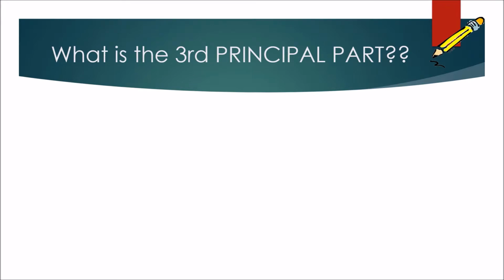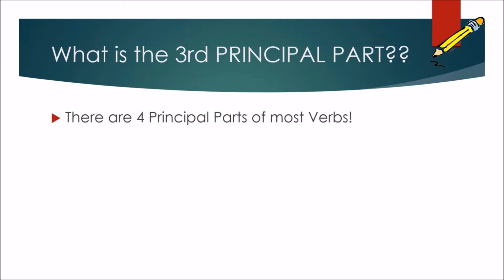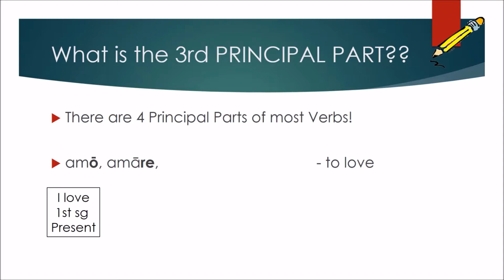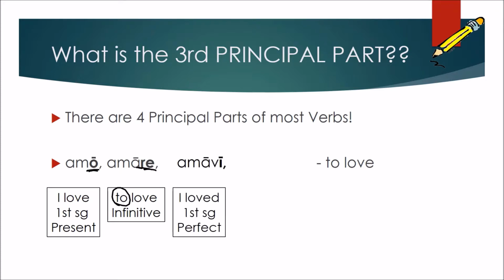So what is this third principal part? As we go through a review, in Latin 1, we talked about the fact that there are 4 principal parts to most verbs, and you are responsible for the first 2 in level 1, amo, amare, to love, where the first part, amo, is the first person singular of the present tense. Notice that O ending, and it just means I love. And then amare is that infinitive form recognized by the RE, which we translate as to verb, so amare, to love. And then we have the third principal part, amavi.